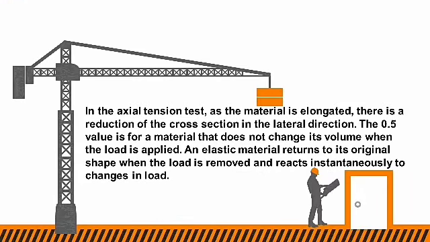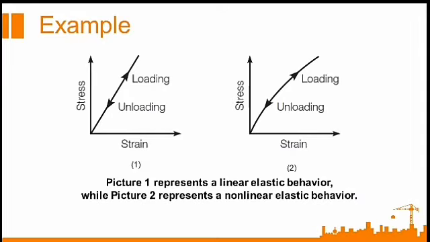In the axial tension test, as the material is elongated, there is a reduction of the cross-section in the lateral direction. The Poisson's ratio of 0.5 is for a material that does not change its volume when the load is applied. An elastic material returns to its original shape when the load is removed and reacts instantaneously to change in load. Picture 1 represents a linear elastic behavior, while Picture 2 represents a nonlinear elastic behavior.